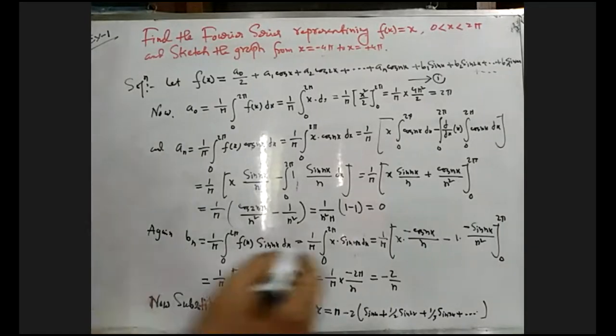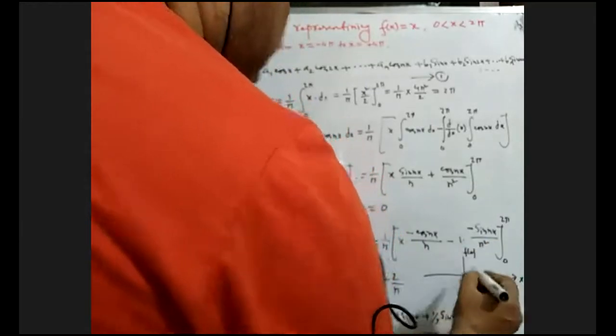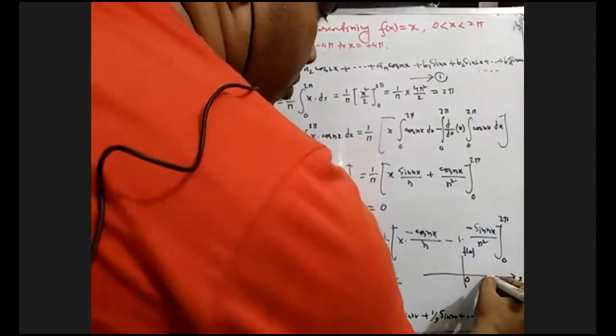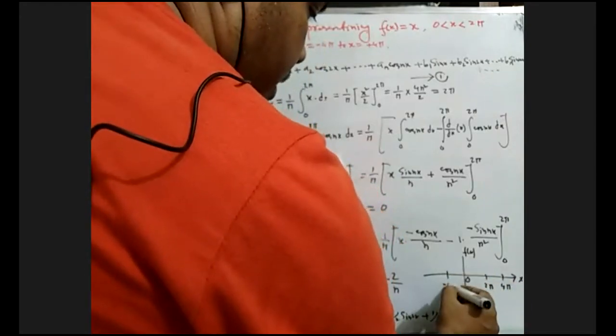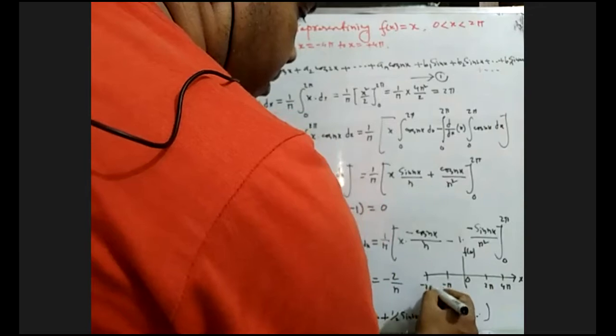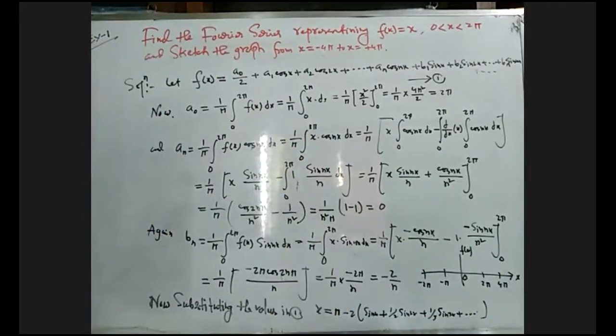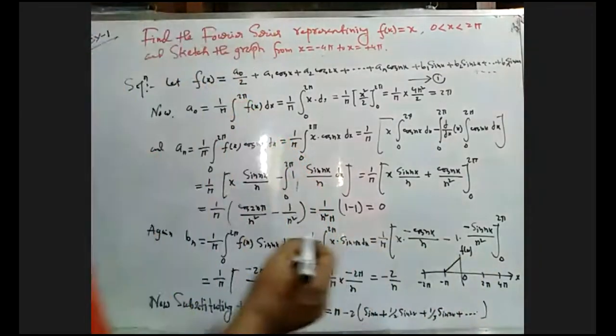Now we can plot this function easily. This is the x-axis and this is f of x along the y-axis. This is 0, 0, and suppose this is twice pi and this is 4 pi. This will be minus pi and this will be minus twice pi.